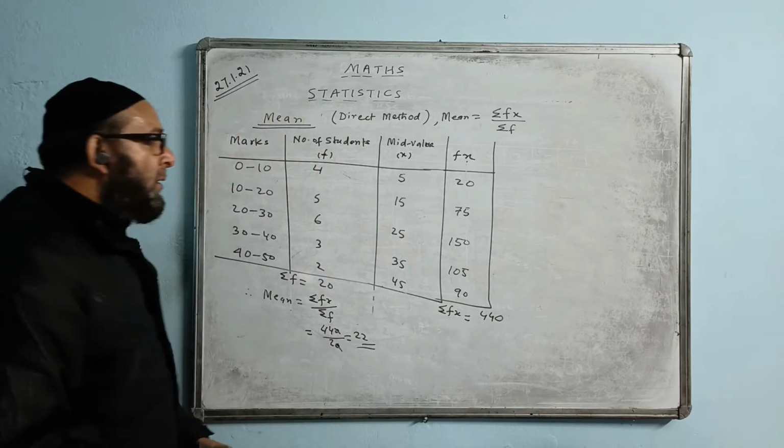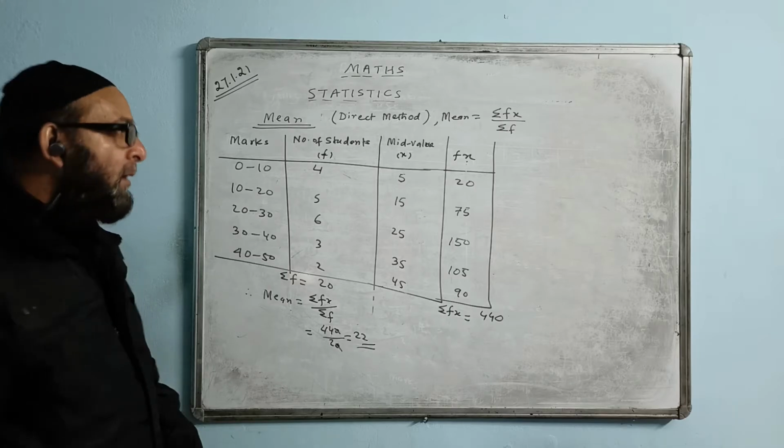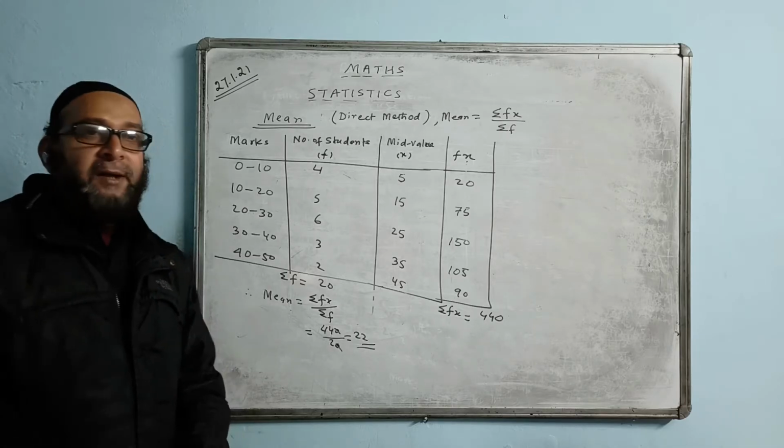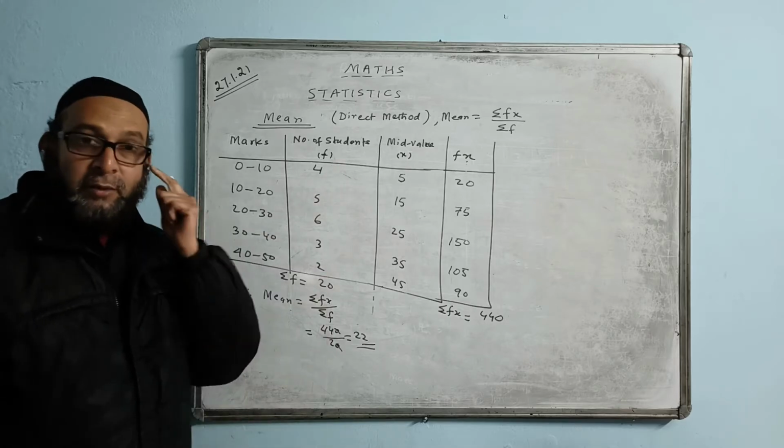Okay. What method was it? Direct method. If the question says find the mean using the direct method, then you have to do it this way only. There is no other way you can do it.